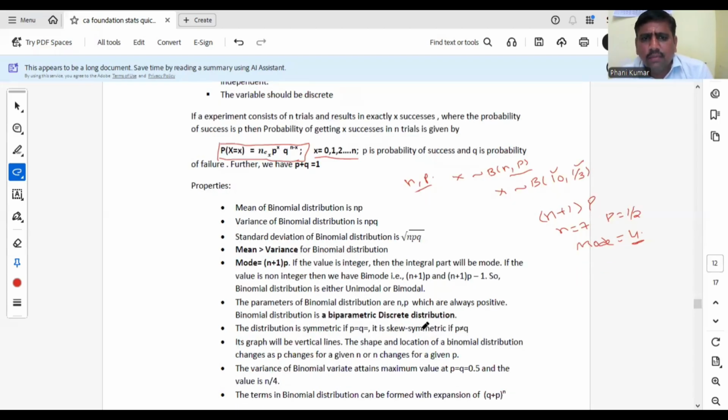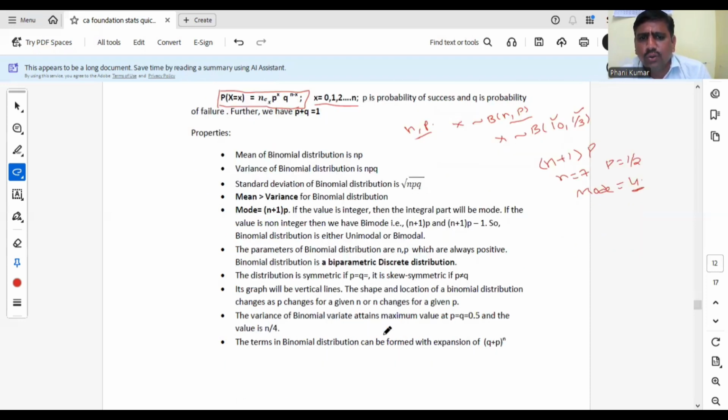Next, the parameters are n and p, as already discussed. Both are positive. The binomial distribution is a biparametric discrete distribution. Next, the binomial distribution is sometimes symmetric. When p equal to q equal to half, it is a symmetric distribution.